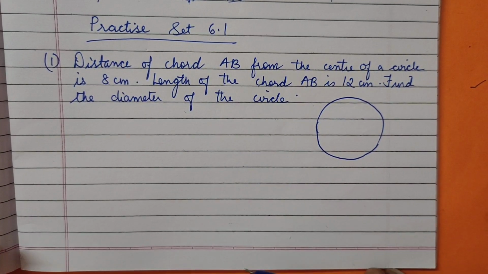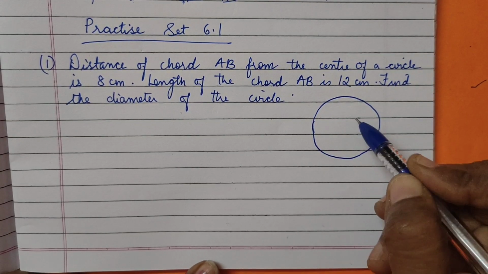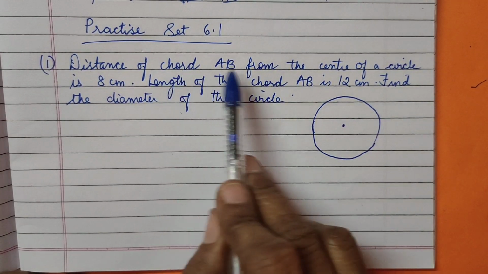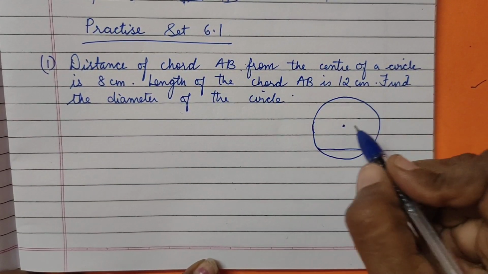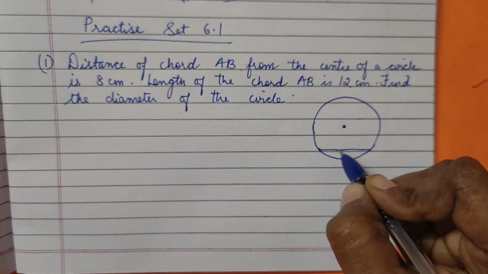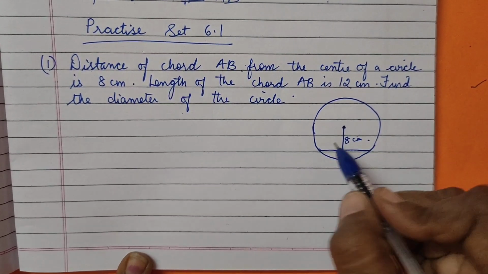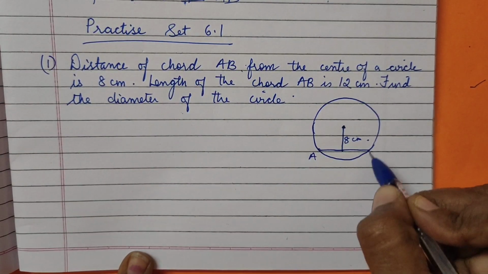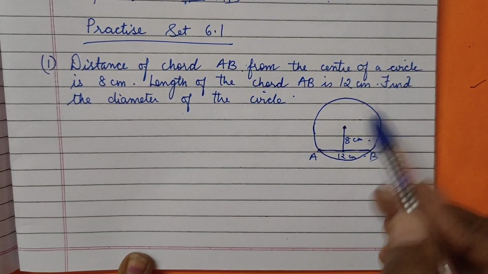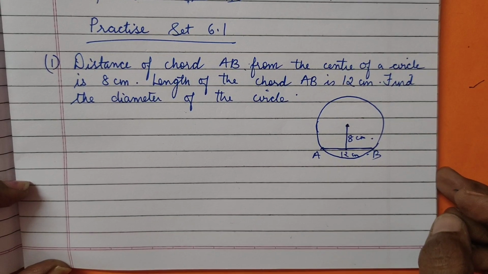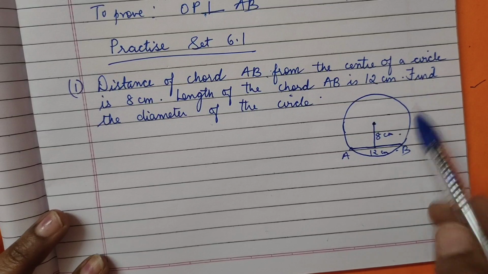Whenever such a sum comes, I always suggest you to draw the figure. That makes you very clear about it. Okay. Distance of the chord AB from the center, यानी एक chord है इधर from the center of the circle, यानी यहाँ से the distance of a chord AB from the center of the circle is 8 cm. मतलब ये जो है 8 cm है. And the chord AB, इसको देंगे chord AB. This is the chord we know, right? AB is how much centimeter? 12 cm. Find the diameter of the circle, they said. Okay my dear. So here what we are going to do, we will consider this is a perpendicular here.